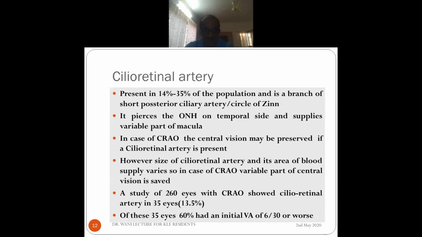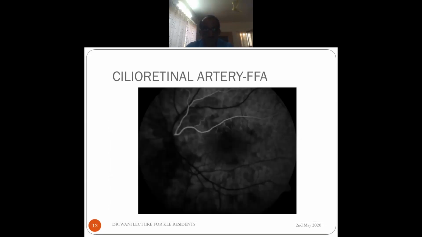Actually, a study of 260 eyes with central retinal artery occlusion showed that a cilioretinal artery was present in about 14%, and of these, almost 60% had poor vision. That means it was supplying only a little part. So they all had vision of 6/30 or worse. Only 40% had vision of 6/30 or better. So this is quite a large central cilioretinal artery.